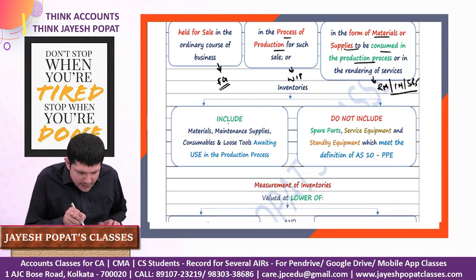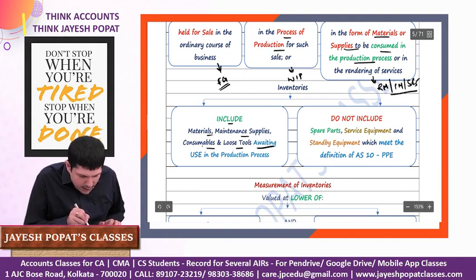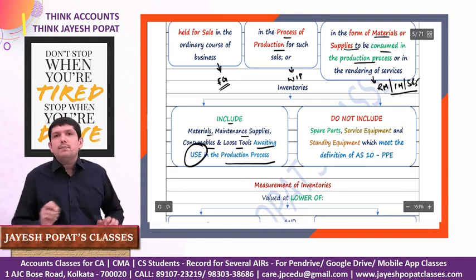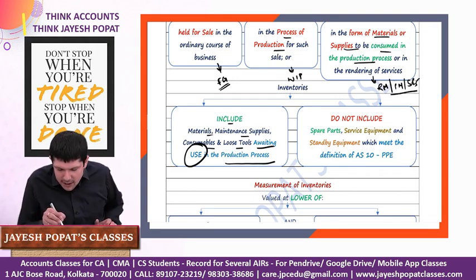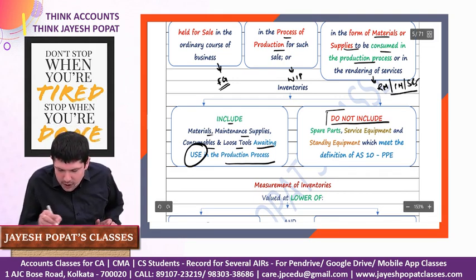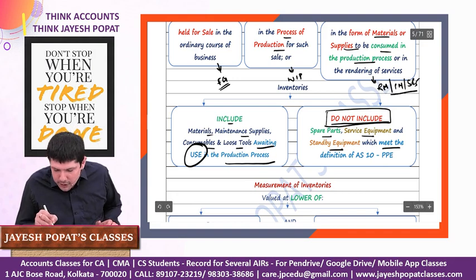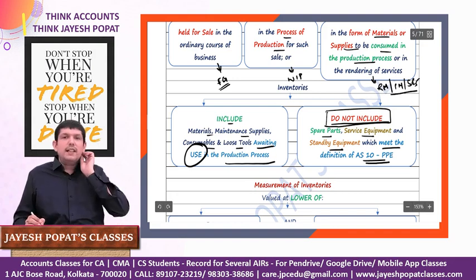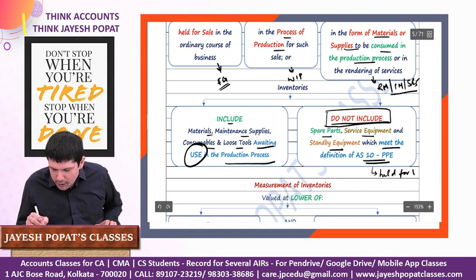Now we look at certain inclusions and exclusions from inventory. Inventories include material, maintenance supplies, consumables, and loose tools awaiting use in the production process. Inventory does not include those spare parts, service equipment and standby equipment which meet the definition of Accounting Standard 10, which is PPE.